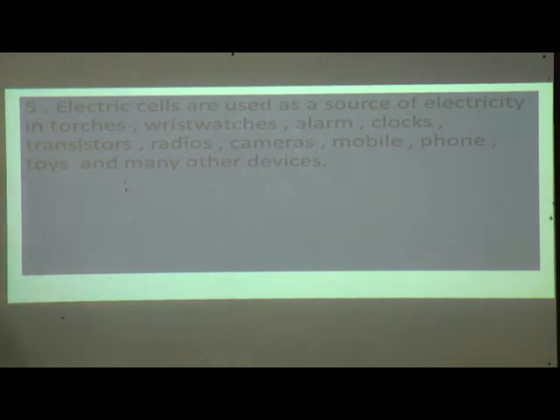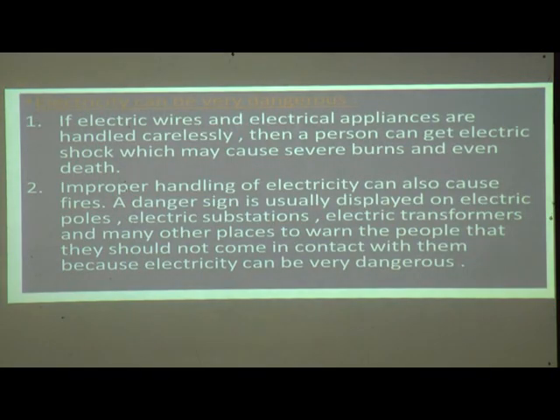Electric cells are used as a source of electricity in torches, wristwatches, alarm clocks, transistors, radios, cameras, mobile phones, toys and many other devices. So all of you understood what is meant by electric cells? Now we'll see our next point.